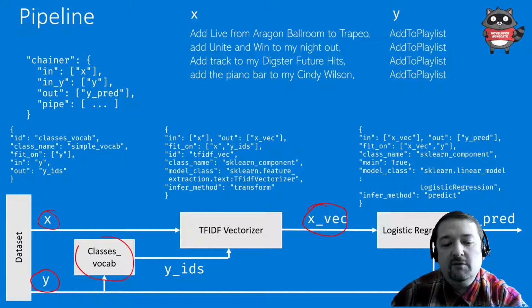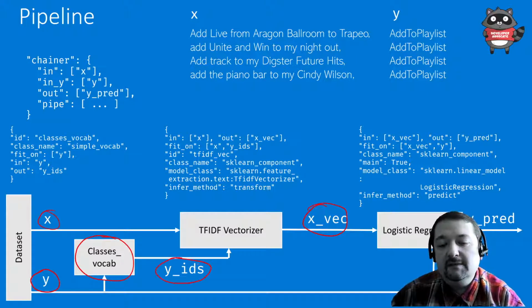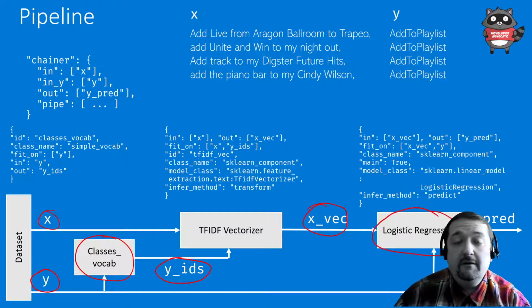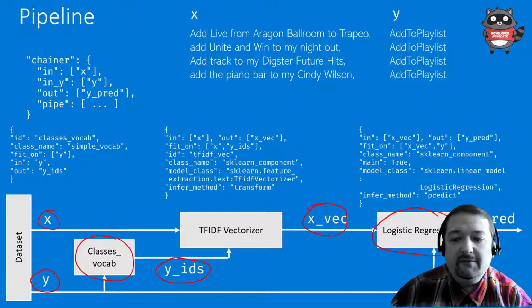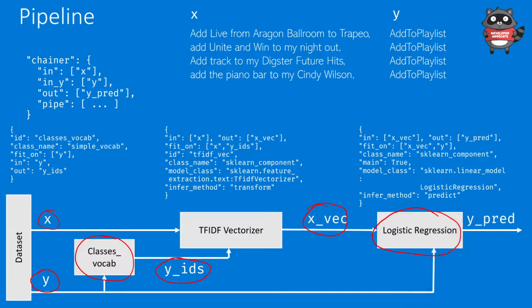So I would take another step, which is called classes_vocab, and I would produce y_ids. And those y_ids and x_vec would be input to a logistic regression classifier, which is like the simplest possible classifier. And in the output, it will give me y_pred. So that would be the pipeline.